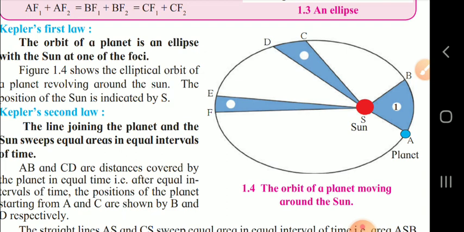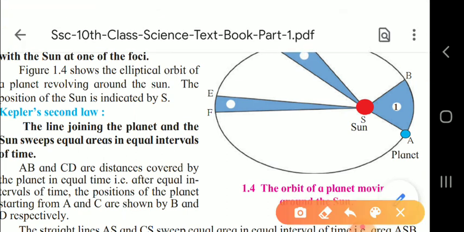The straight lines AS and CS sweep equal areas in equal intervals of time. Therefore area ASB will be equal to area CSD. That means, children, I'll show you with the help of the brush, this area will be equal to this area.